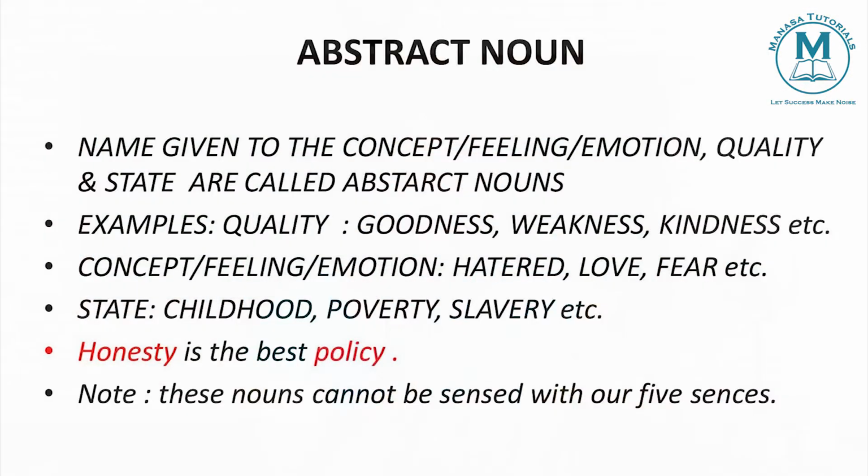It is expressing their state. See, they are under poverty. So what we are saying is their situation or their current position. To express that also, we use abstract nouns. One example is: honesty is the best policy. Here honesty is what? You can sense honesty but you can't touch and feel honesty, isn't it?